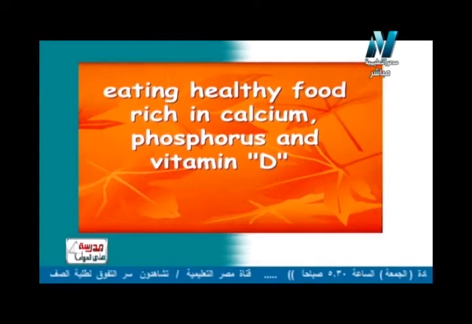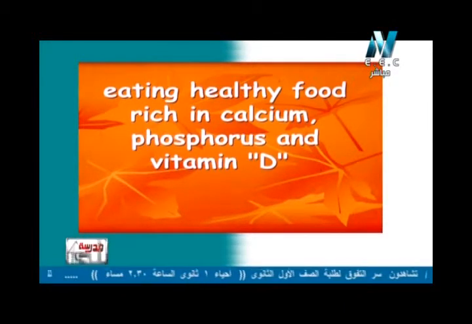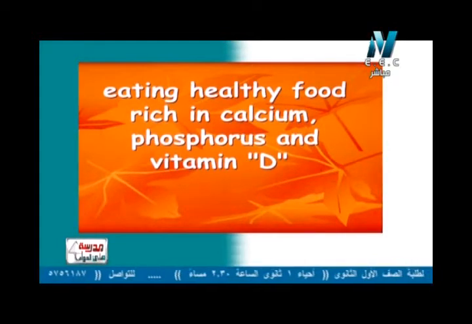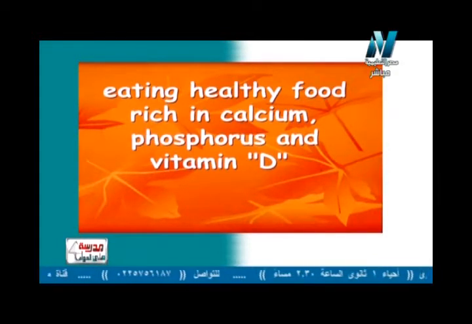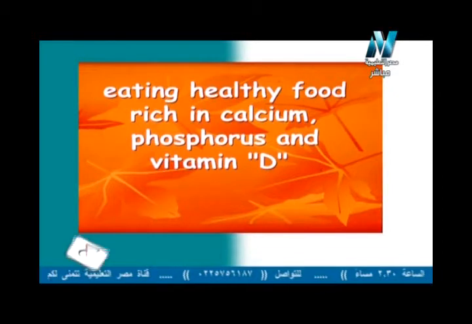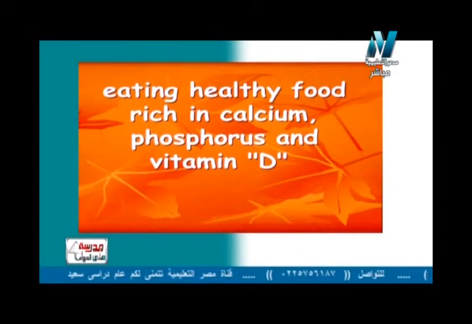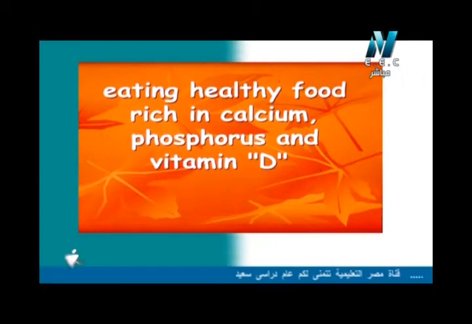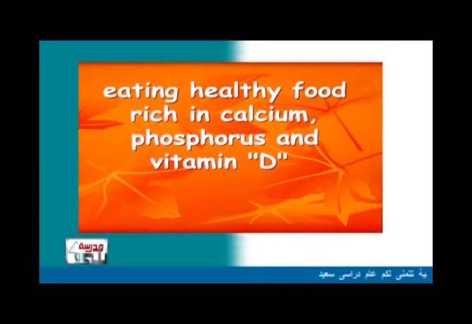Another advice, نصيحة تانية: eating healthy food rich in calcium, phosphorus and also vitamin D. لازم اكل اكل صحي باستمرار بليز وكمان especially يكون فيه كالسيوم phosphorus and vitamin D. طب فين هو الكالسيوم او ايه الفود اللي rich in calcium؟ Sure, it's the dairy milks or milk, eggs and cheese.